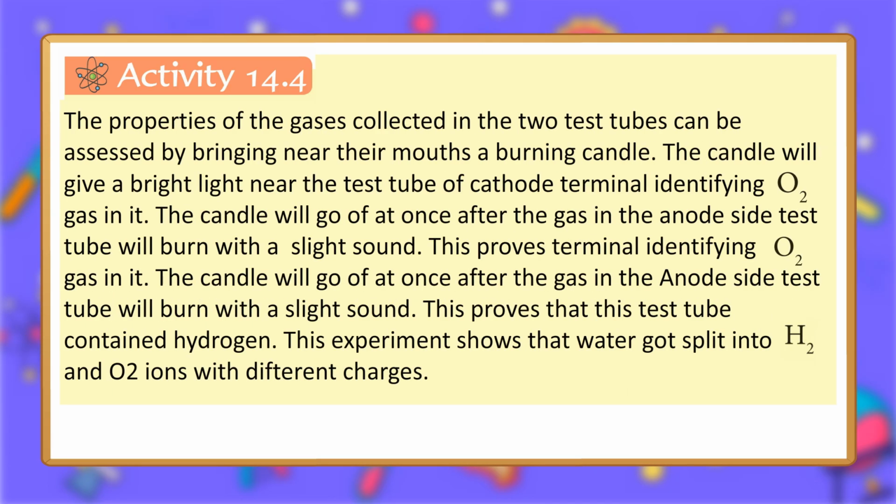The properties of the gases collected in the two test tubes can be assessed by bringing near their mouths a burning candle. The candle will give a bright light near the test tube of the cathode terminal, identifying O2 gas in it. The candle will go off at once near the anode side test tube, and the gas in it will burn with a slight sound. This proves that this test tube contained hydrogen. This experiment shows that water got split into H2 and O2 with different charges.